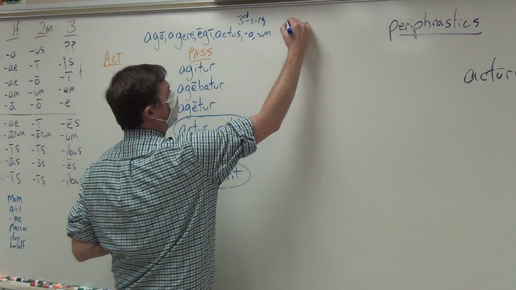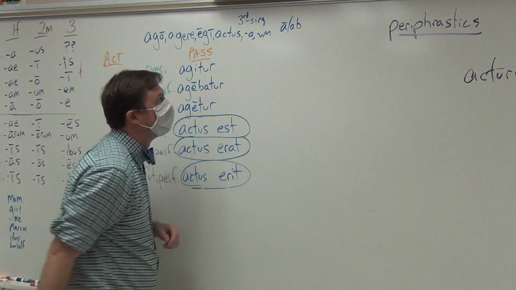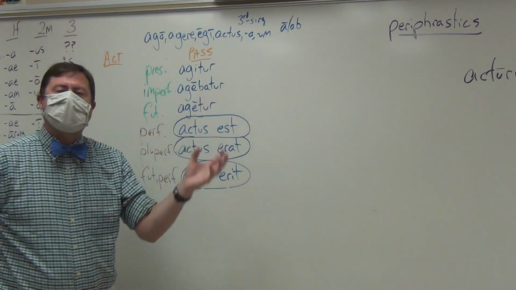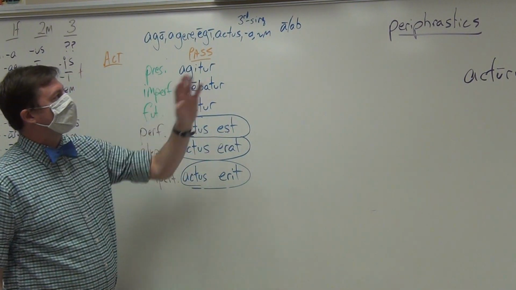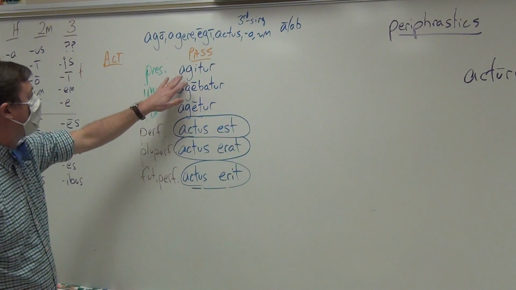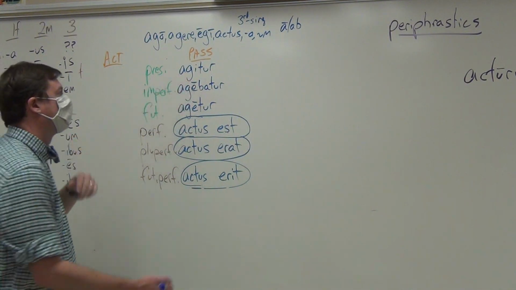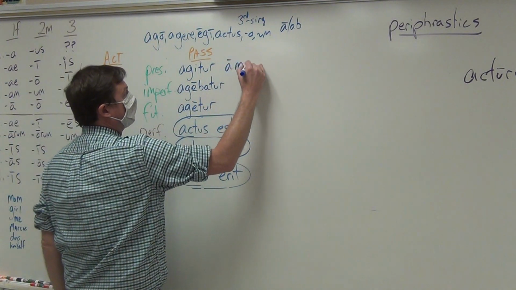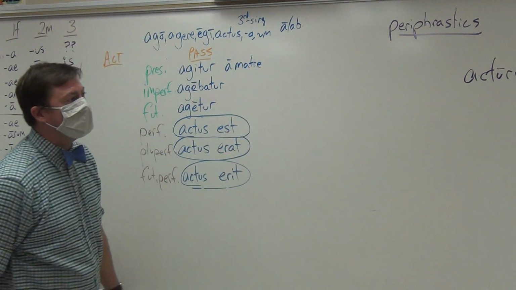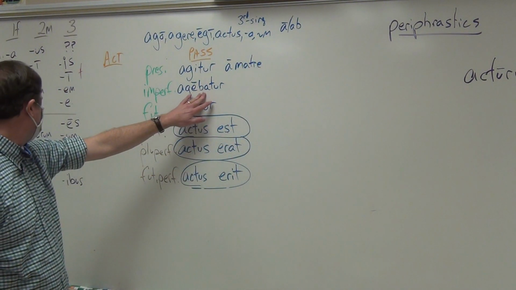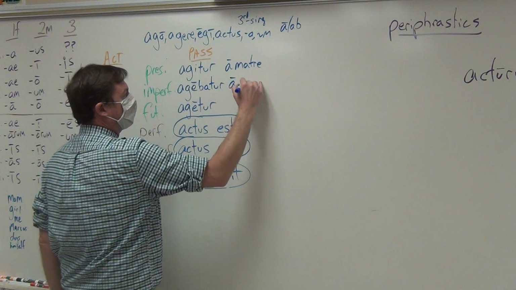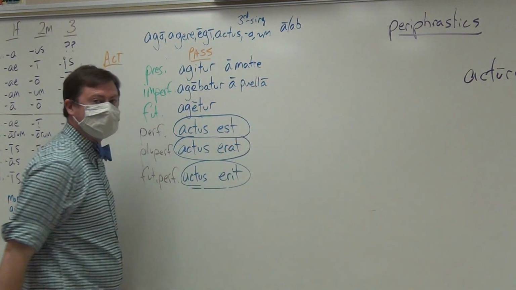You take an a or an ab, and it then has as its object an ablative, and it would be translated by the whatever. So he is being driven to school a matre, by his mom. He was being driven a puella, by the girl.